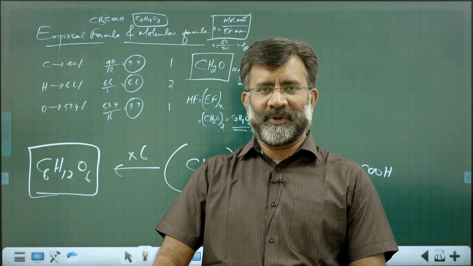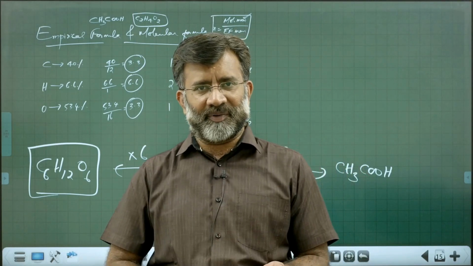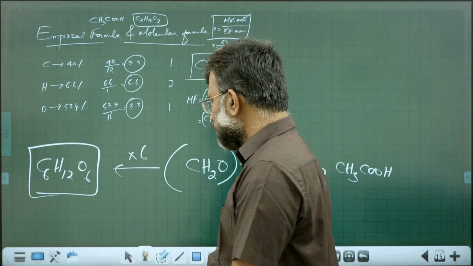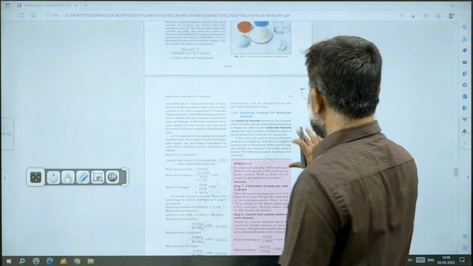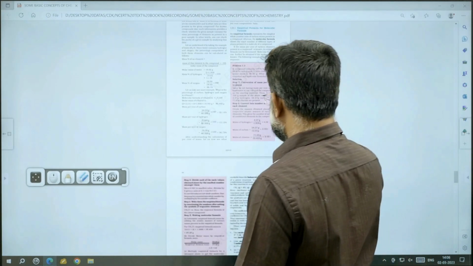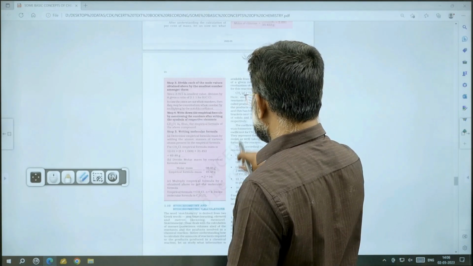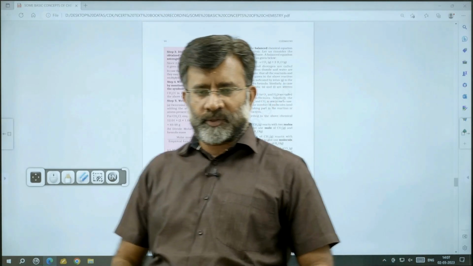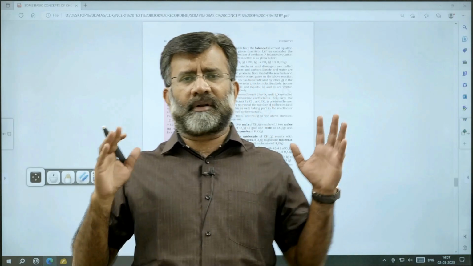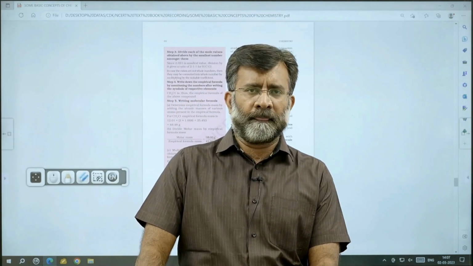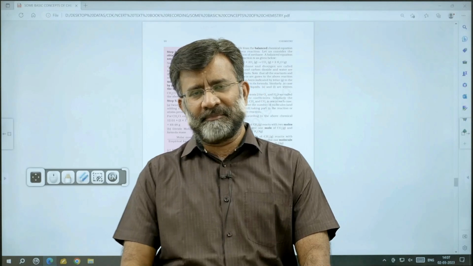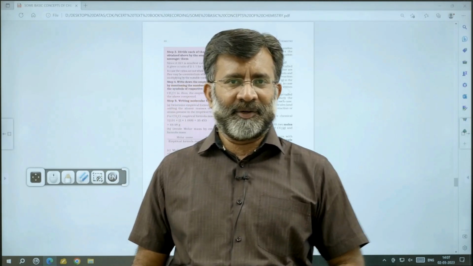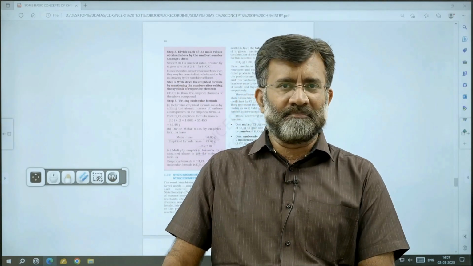I hope you understood. So how to find the empirical formula? How to find the molecular formula? What are the calculations concerned? Please go through. That is an important area from the topic. Then it is about stoichiometric calculations. Stoichiometric calculation is the most important area in the chapter, not in the theoretical aspect, but in the problems area. Doing numericals is very, very important.